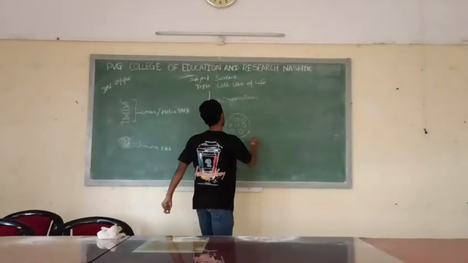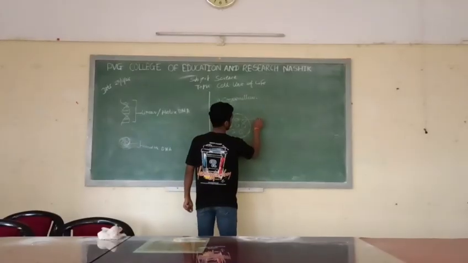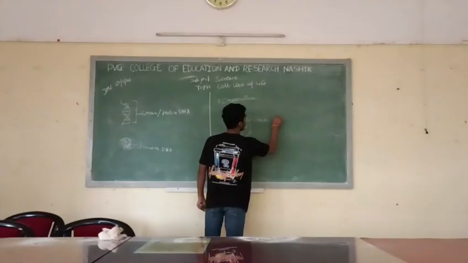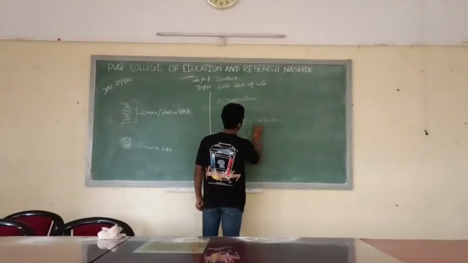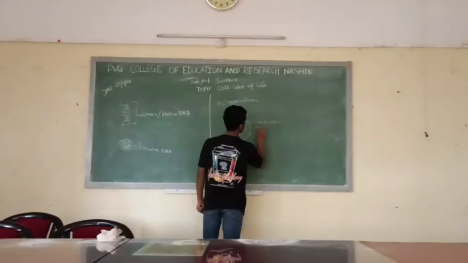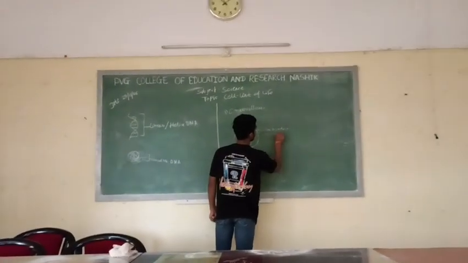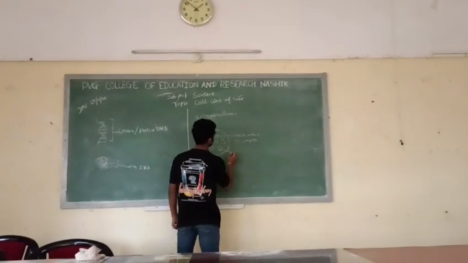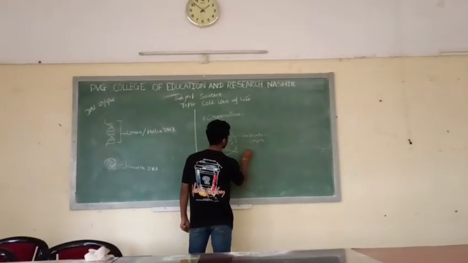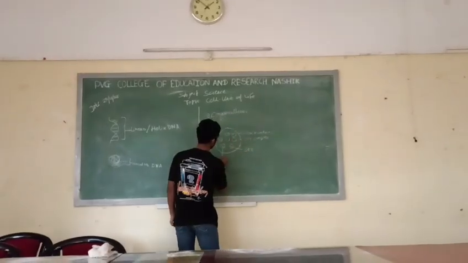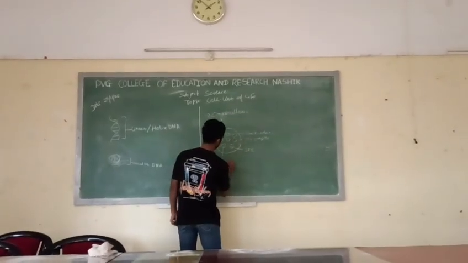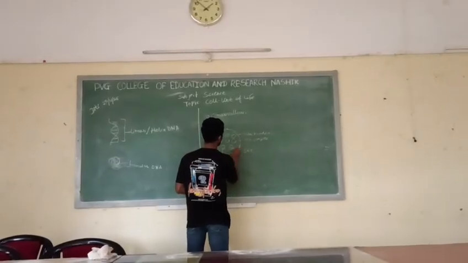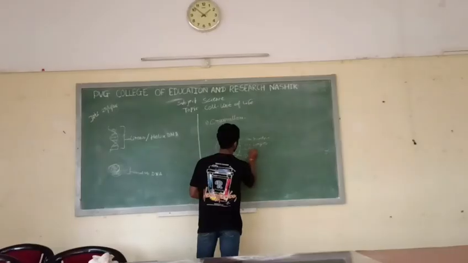So for example, let's assume this is mitochondria. This is Golgi complex. This is smooth endoplasmic reticulum. This is rough endoplasmic reticulum. This portion here is cytoplasm.